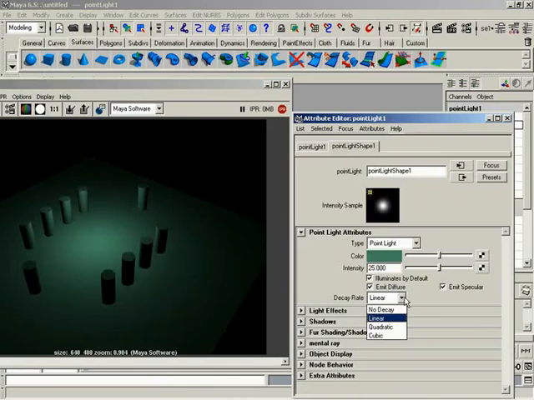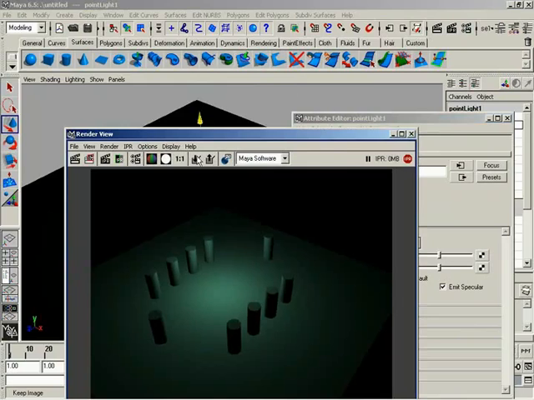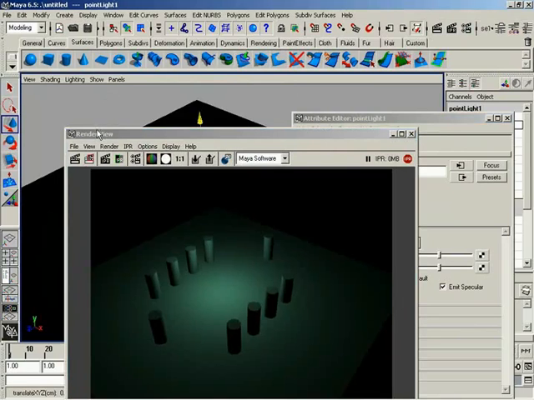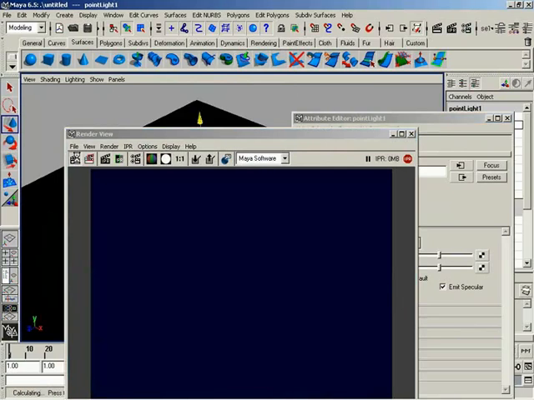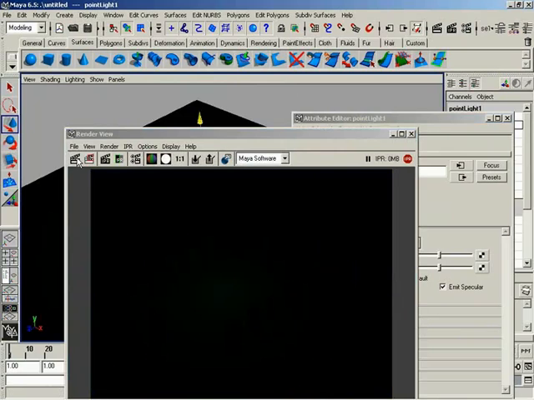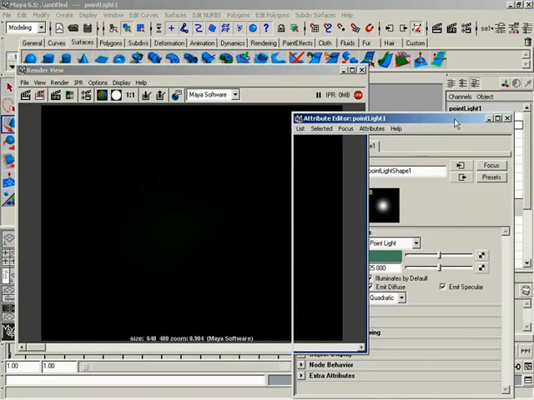So now, of course, we can make our light drop off even faster. As a matter of fact, if we change this from linear over to quadratic, now we're dealing with light that is based on a model that's just like the real world. So light's going to drop off even faster. Let's save this image right here, come back and render now. Remember, I haven't changed intensity. I haven't changed my camera setting. I've just changed the decay rate.